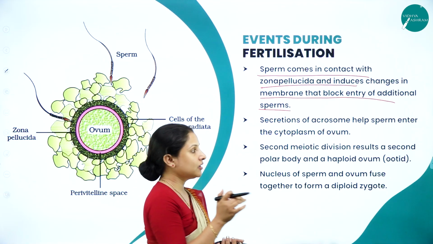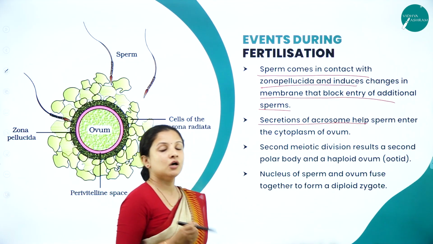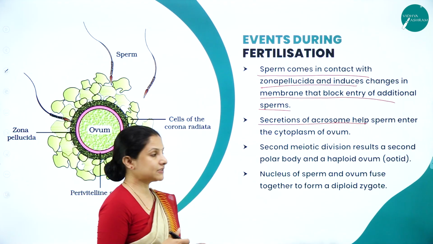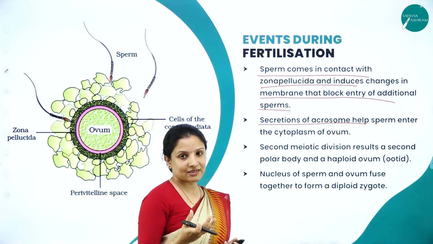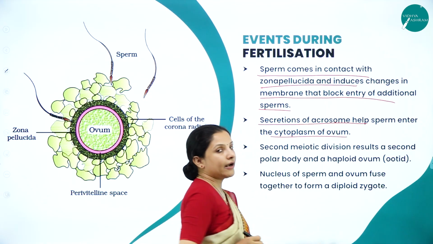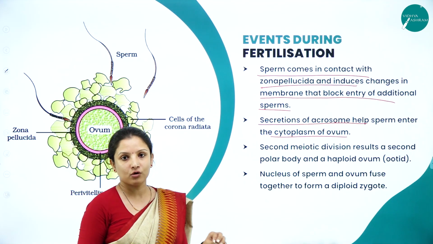Now, the sperm head, what is that? In the sperm head is the acrosome, and we have studied where the acrosome is present and all that in the previous session. A lot of enzymes are secreted, and those enzymes help the sperm head to embed itself in the cytoplasm of the ova or the egg.